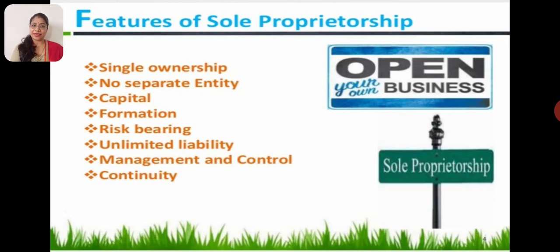Here we can say unlimited liability means whatever liability he is supposed to pay and he is not able to pay, so the creditor can recover his money from the business property. But if he is still not able to cover his debt, then he can use his personal property also. When we say unlimited liability, that means the sole proprietor's personal properties are also in danger.